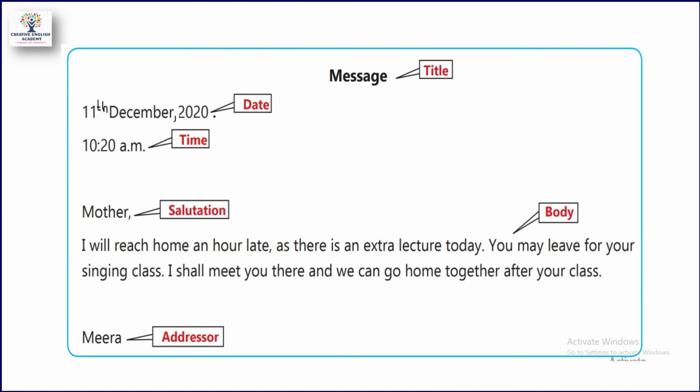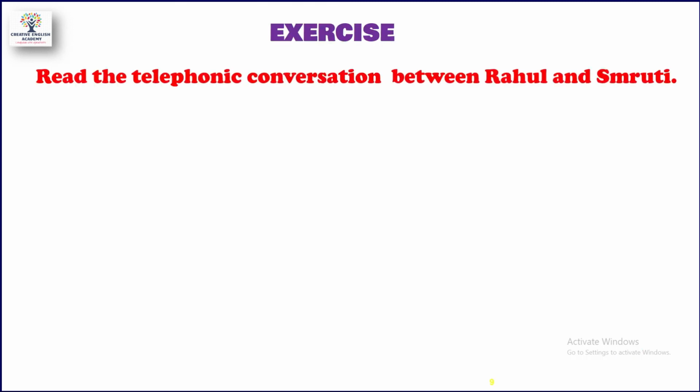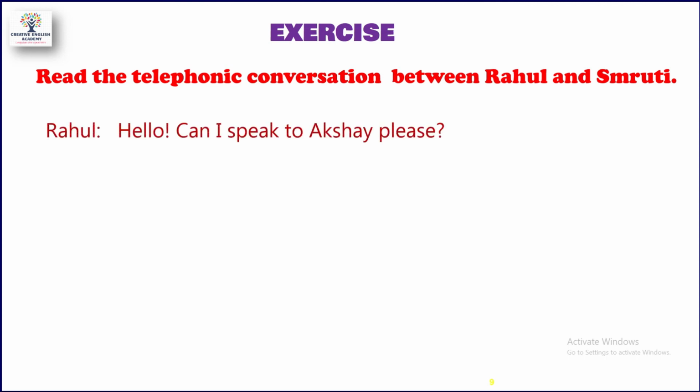Again, here you can see the points: title, date, time, salutation, body, and addresser. It is also a model message writing. Now it is your turn. It is an exercise question in front of you. So read the telephonic conversation between Rahul and Smriti, and then based on your learning you can write a message.